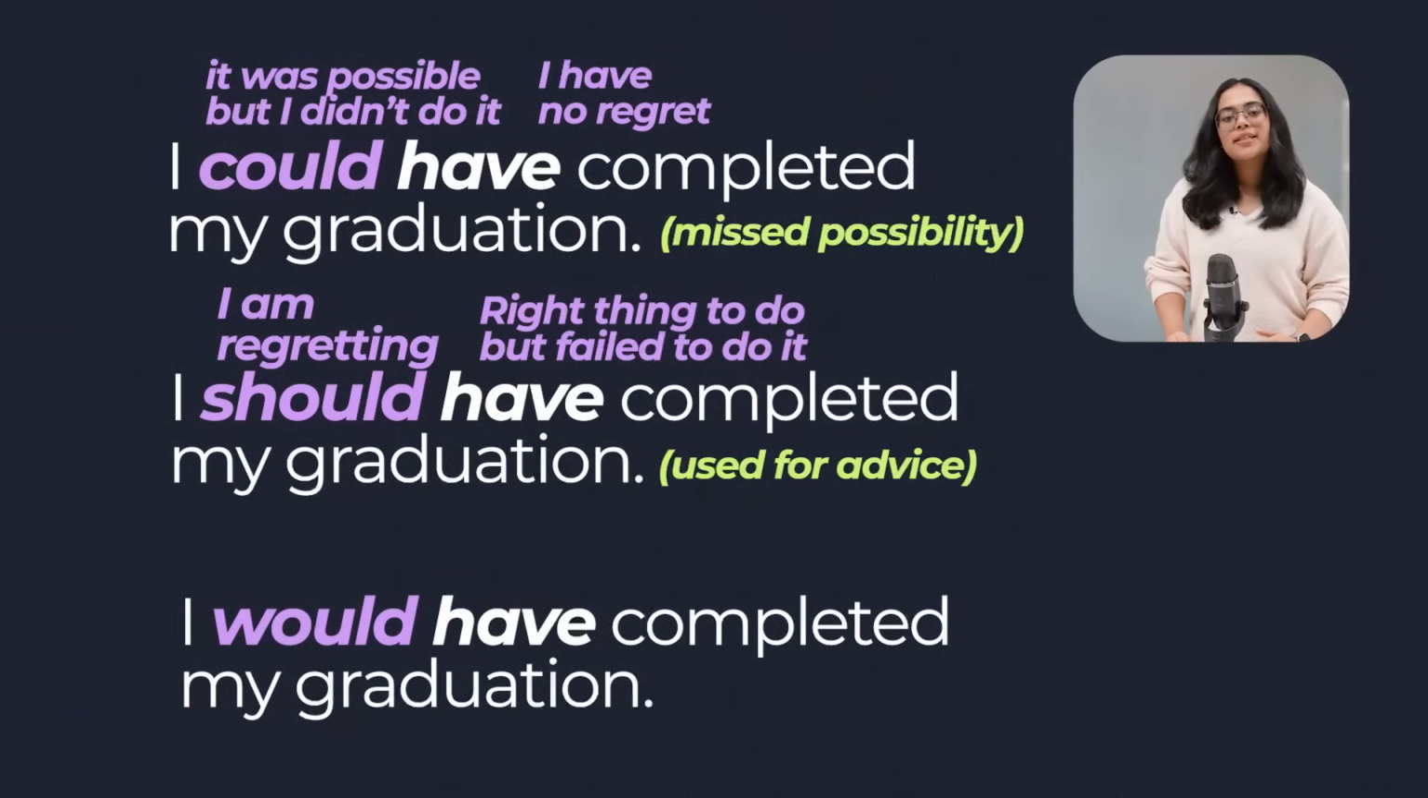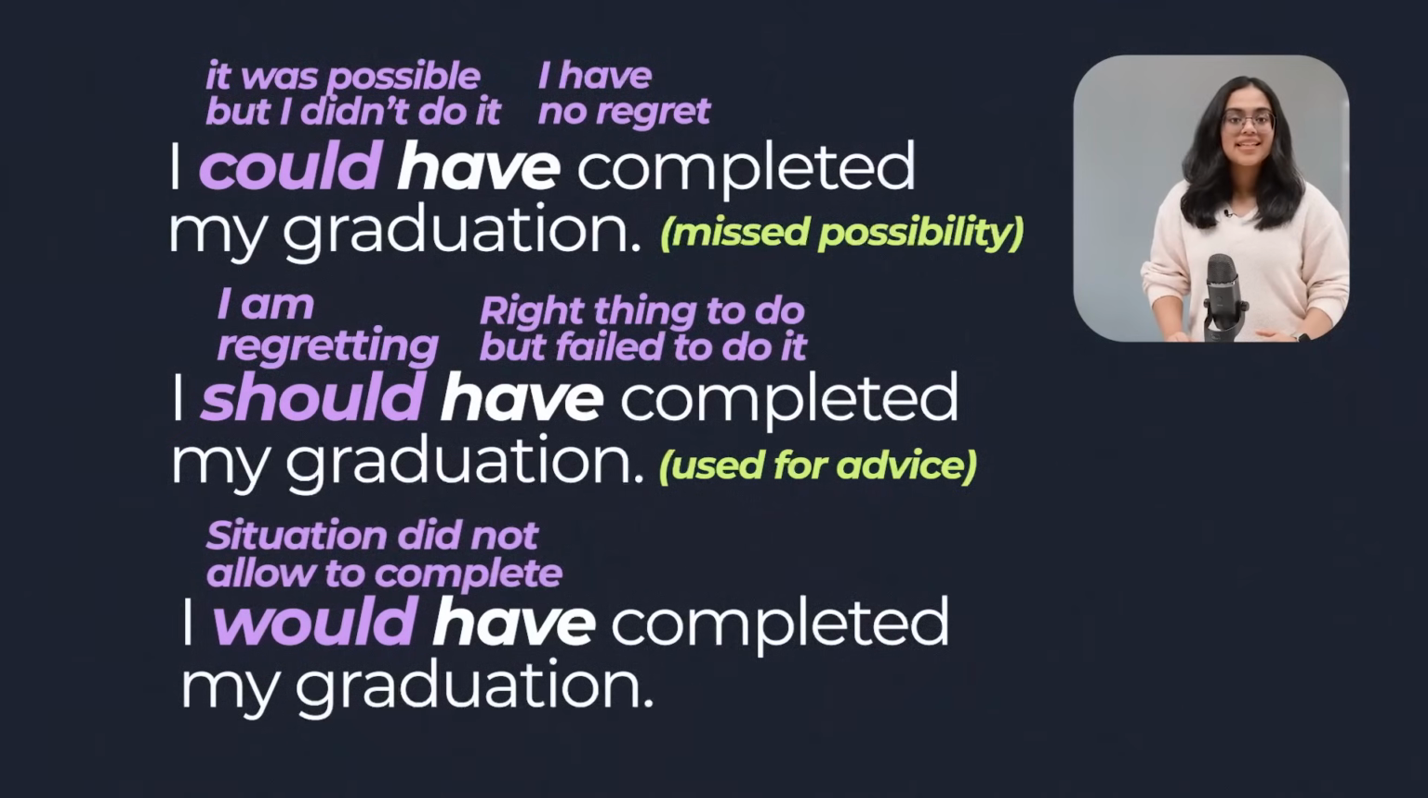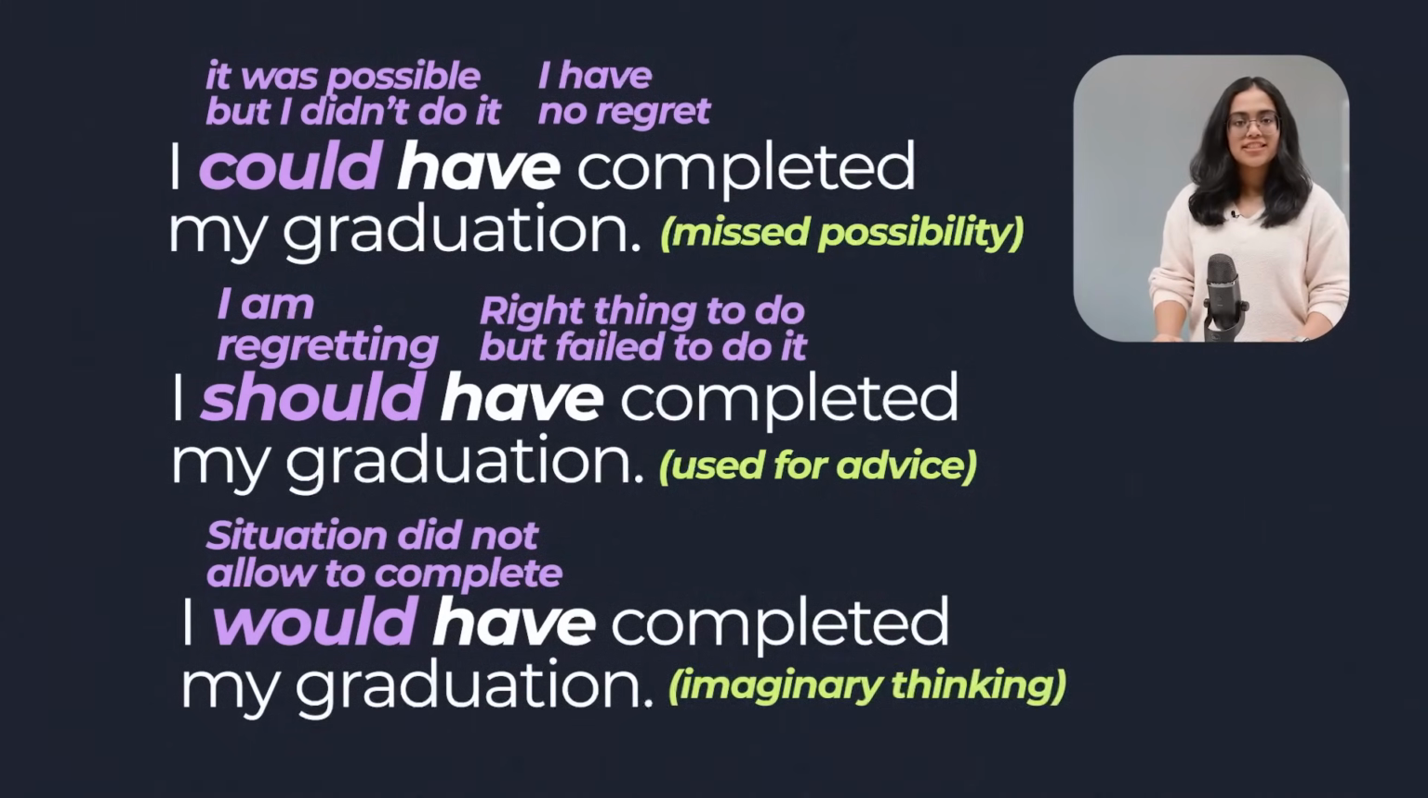And the last sentence, I would have completed my graduation. This means I didn't complete it, but I would have if something else had been different. Maybe my circumstances were different. Possibly I did not have the money to complete my graduation. Okay, so this is an imaginary thinking.